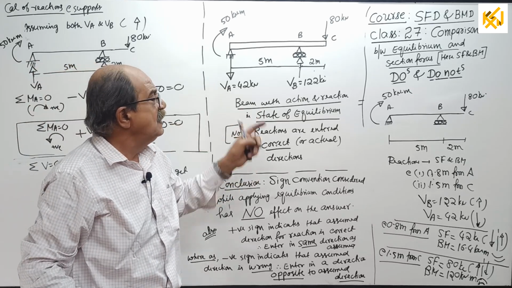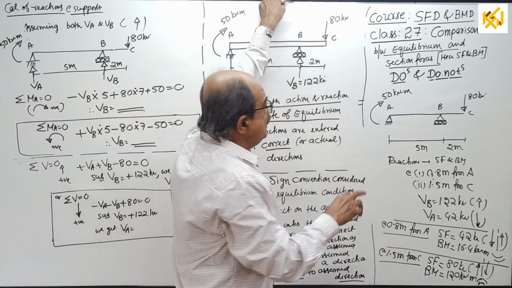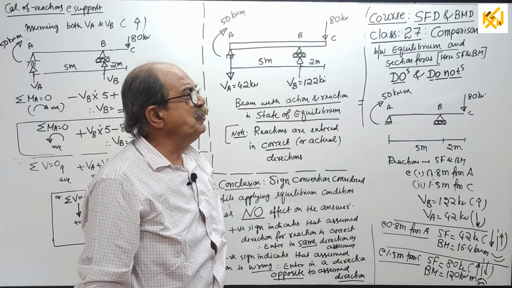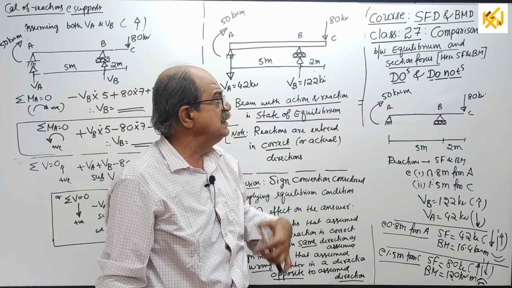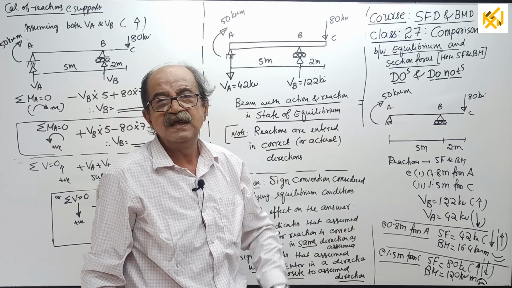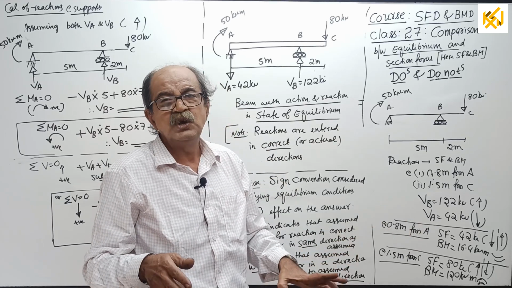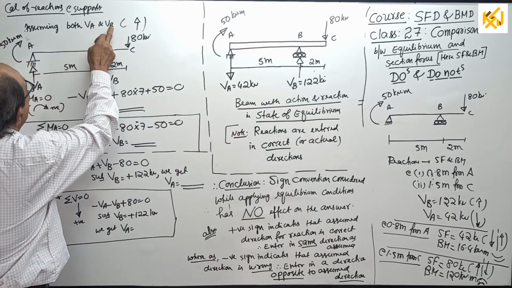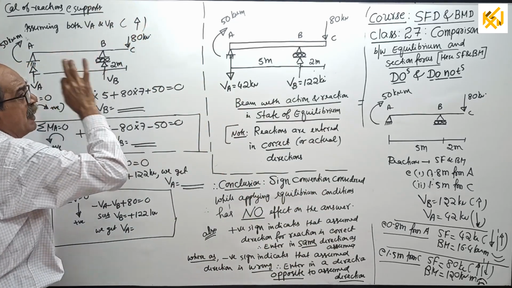See, I told you, if someone comments and tells, see, VA is down, I will tell him, if you know that much, why are you discussing with me all these things? You calculate. I am explaining for those who are learning. Therefore, I will consider both VA, VB upward. It is completely my choice.